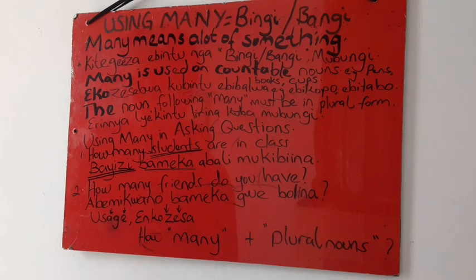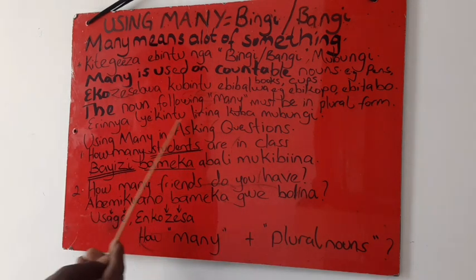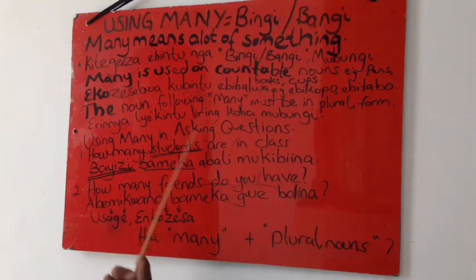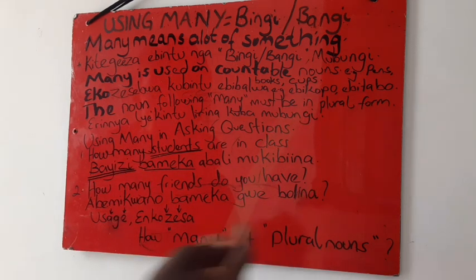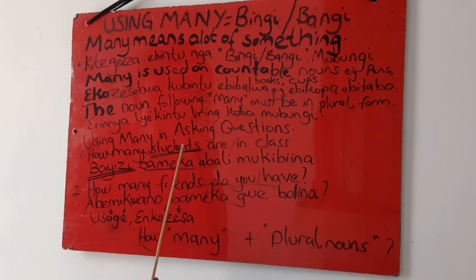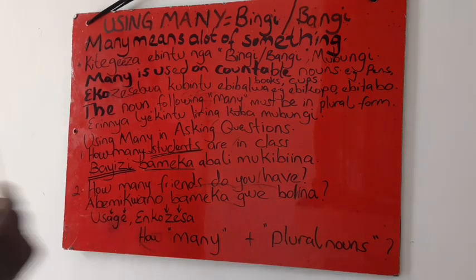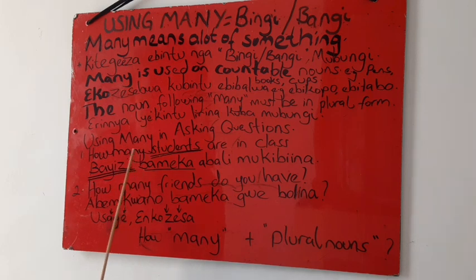Okay, example 1. How many students are in class? This is a question. And here you can note this noun, students, is in plural. You cannot say how many student are. Remember, we said the noun following many must be in plural form. So student must be in students form because it is plural. Student will change to students because we've used many, mu bungi. So how many students are in class?